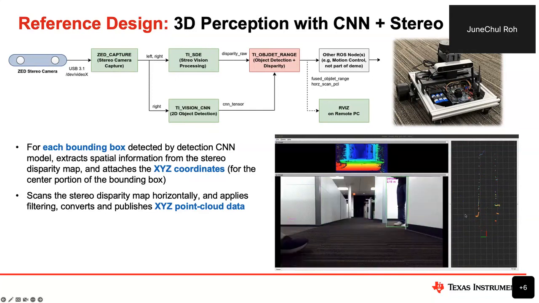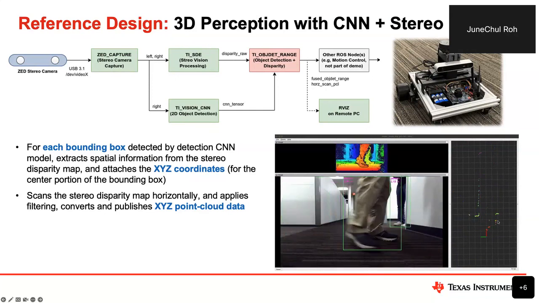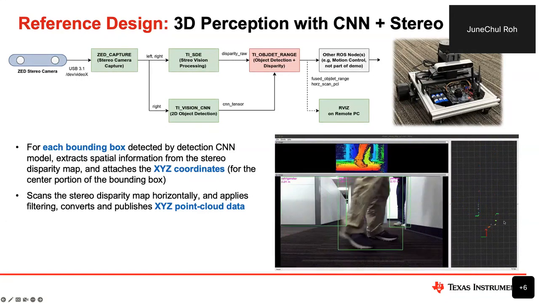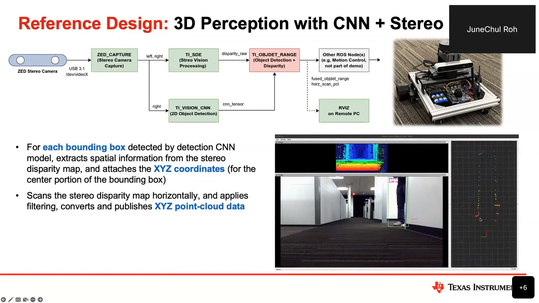But the robot needs to understand the location of the wall and other objects that are probably not detected by the CNN chain. So that's why we decided to generate the point cloud in this case.